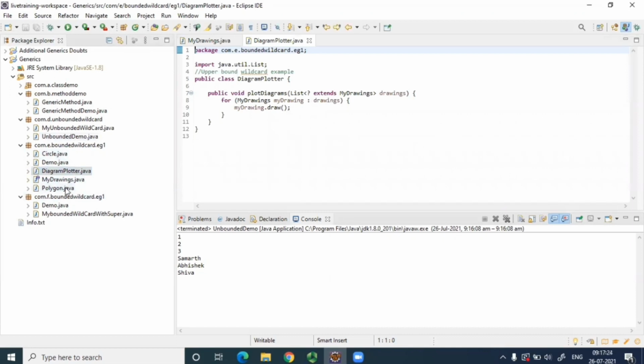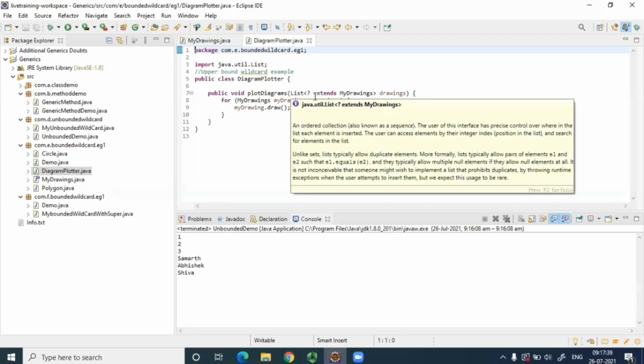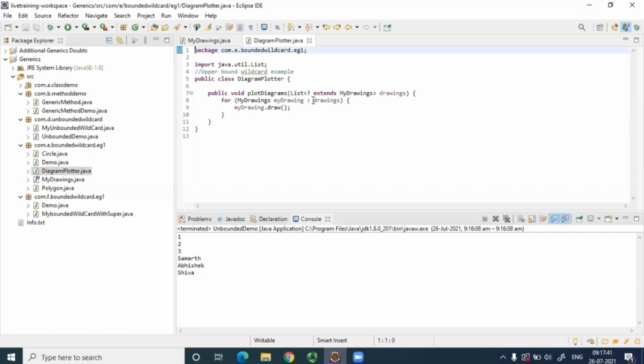So what we have done over here is, this is an example of upper bound wildcard. Okay. So here is that thing, upper bound wildcard. So this plot diagram accepts a list of any class, which is any custom class. Okay, let's say we have a custom class that it accepts any custom class which is child of my drawing. Any custom class which is child of my drawing. Okay, then we are just iterating over this, and we are calling this draw method and printing whatever object is instantiated. Okay, all right. So let me show you my drawing.